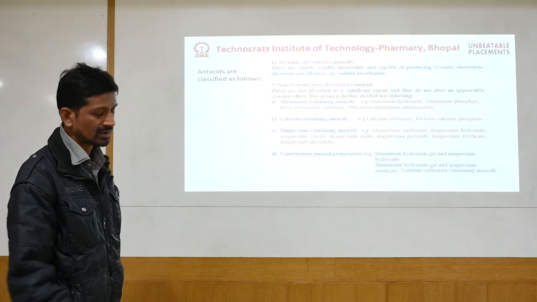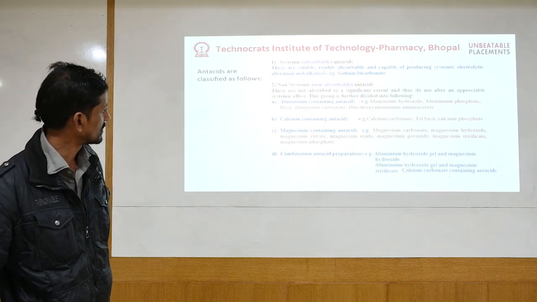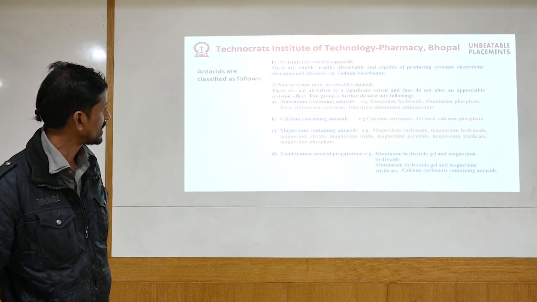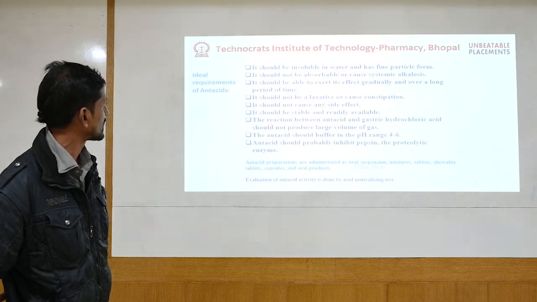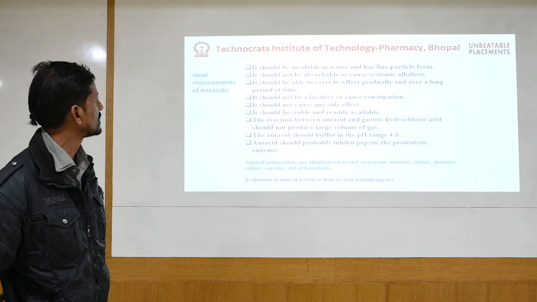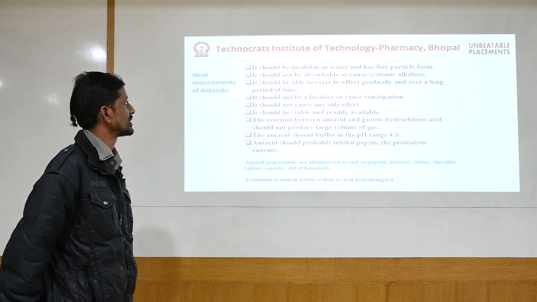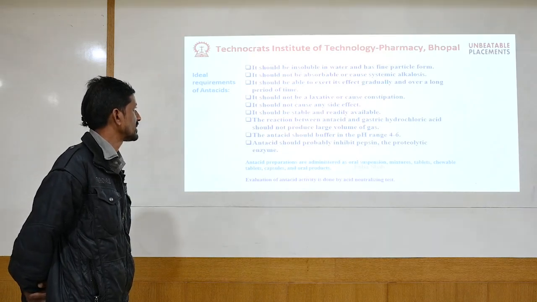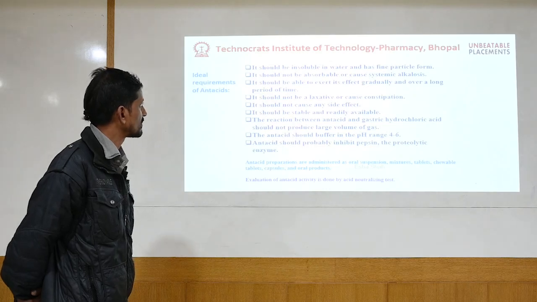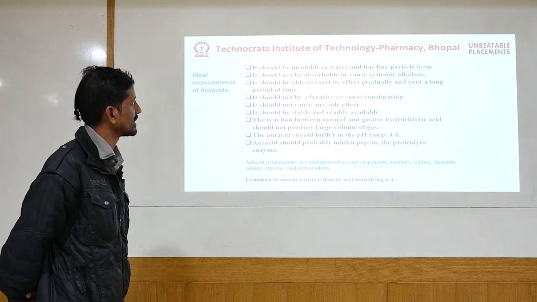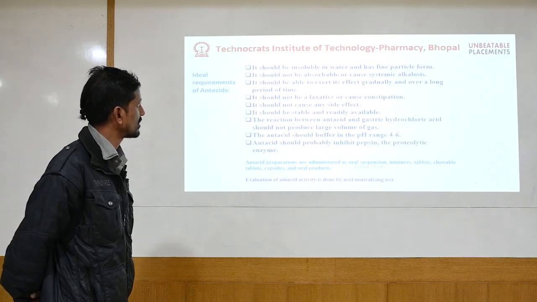We have some other salts also, other than hydroxide. Other than the hydroxide, we have peroxides, trisilicates, magnesium phosphates also. Next, these are the ideal conditions an antacid should have. It should be insoluble in water, so that it will be in the form of particles and it will not be absorbed. Otherwise, it will cause systemic alkalosis. So better it should get passed through the intestine.